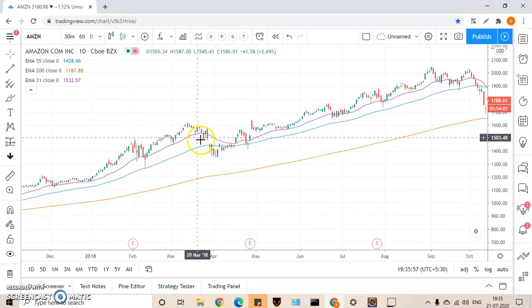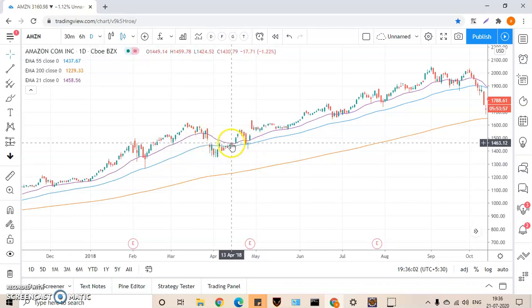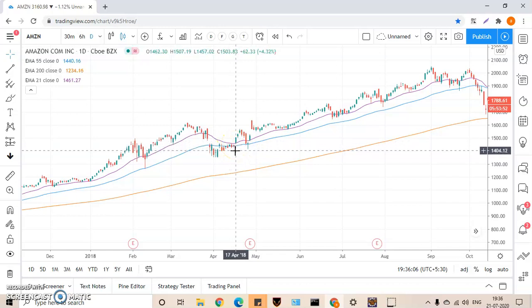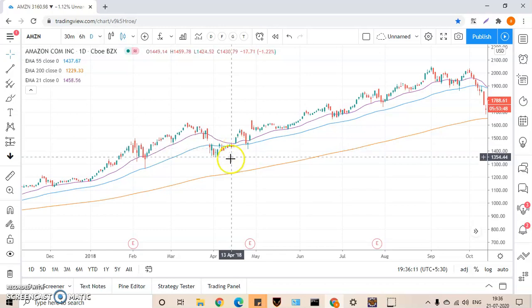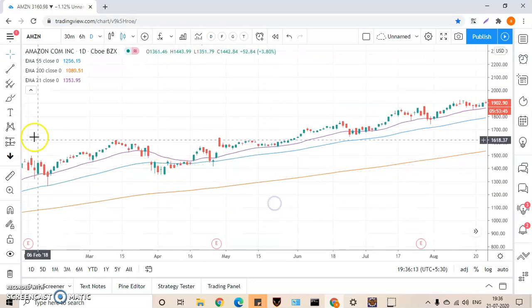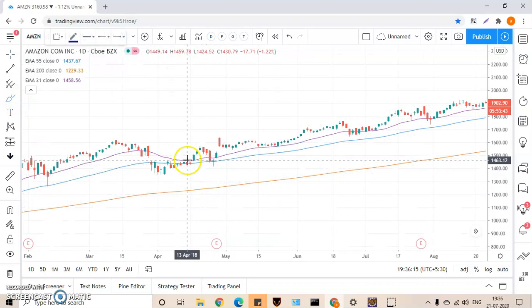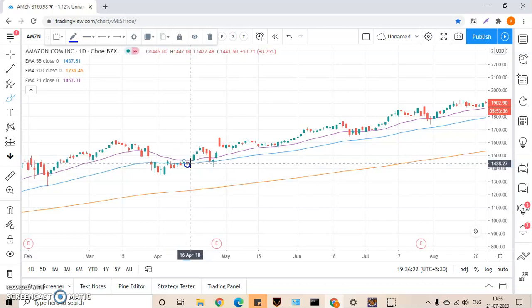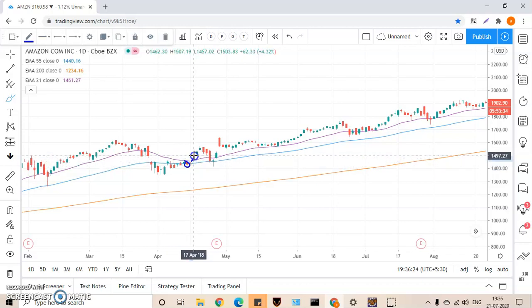Suppose I am trading here. Okay, so you can see, you should take entry when the candle just touches and closes above the 55-day moving average. Look at this. If I zoom in, the previous day candle touched the 55-day moving average, and the next day it is trading above the 55-day moving average. This will give you confidence that you can go for a long position.